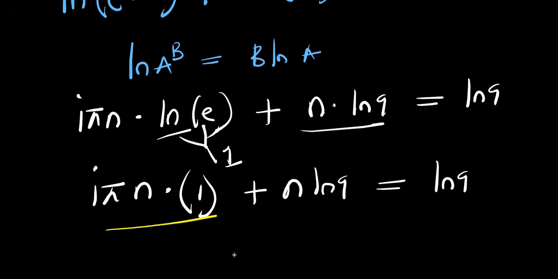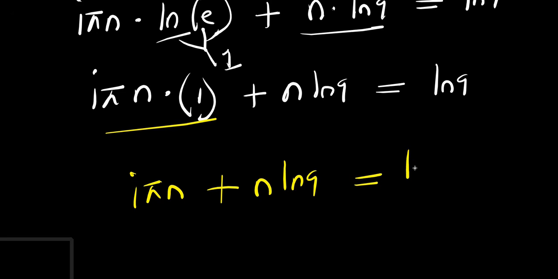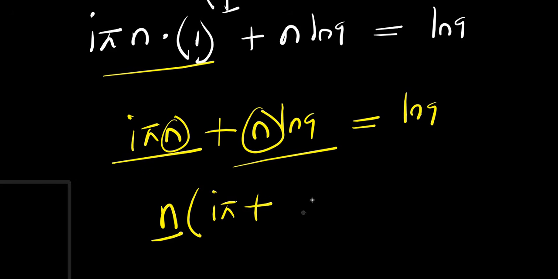So right now, multiplying this out, we have the same thing, which is i times pi times n plus n ln 9, and this equals ln 9. Now there's n here, we can factor that out. I'm going to have n times (i times pi plus ln 9) equals ln 9.